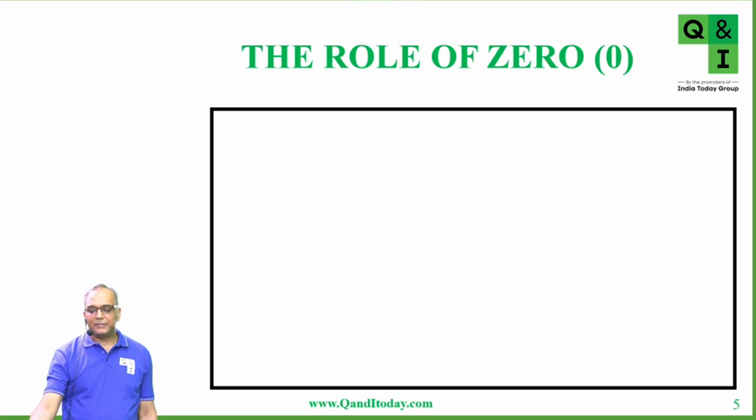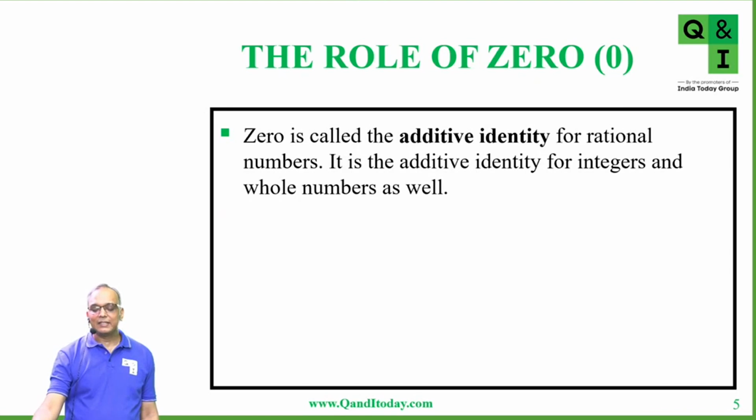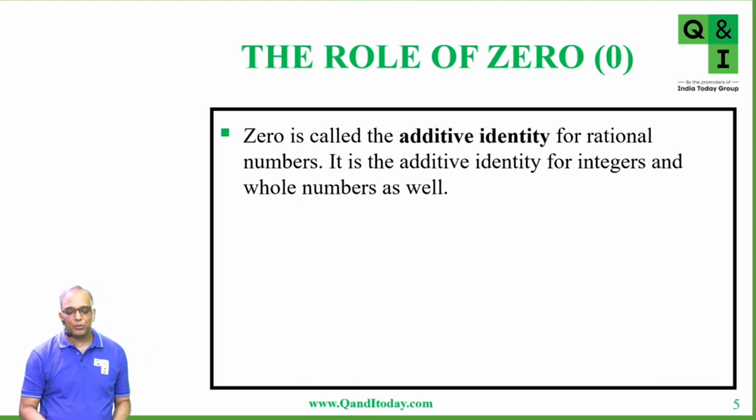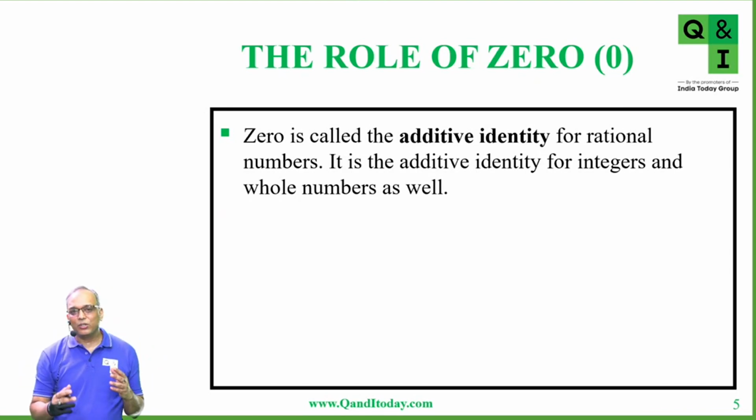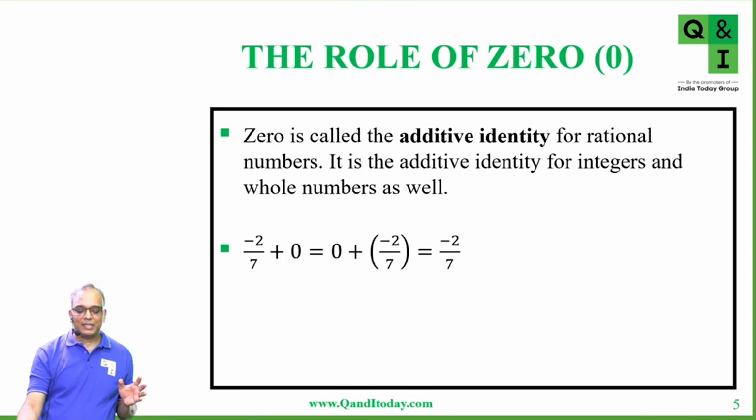So we had completed the additive identity portion where we said that 0 is the additive identity of rational numbers. When you add 0 to a rational number, you get back the same rational number, and that's why we say that 0 is the additive identity. For example, if you have some rational number p by q and you add 0 to it, you get the same rational number, p by q.